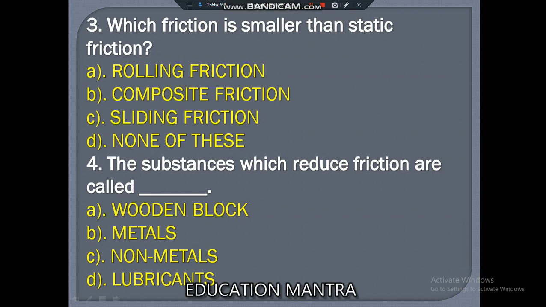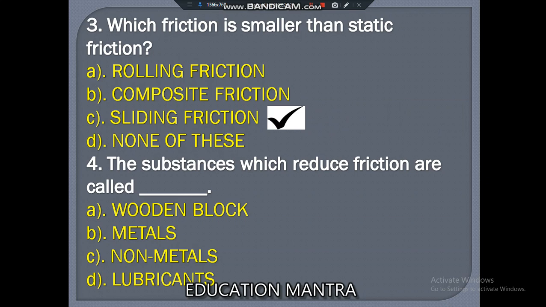Which friction is smaller than static friction? Three types of friction force: static friction, rolling friction, and sliding friction. Rolling friction is the smallest. So rolling friction is smaller than sliding friction, and sliding friction is smaller than static friction. So the correct answer is sliding friction.